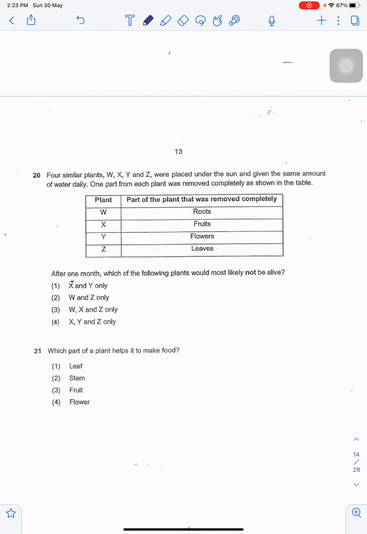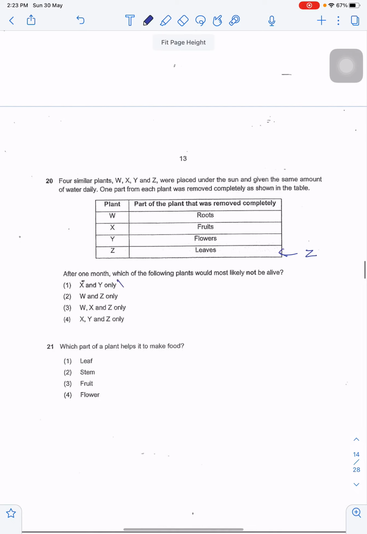4 similar plants, W, X, Y, and Z, were placed under the sun and given the same amount of water daily. One part from each plant was removed completely as shown in the table. After 1 month, which of the following plants would most likely not be alive? We know when leaves are taken away from the plant, they are unable to make food, so they will die. So Z is definitely one of the answers. So this option 1 is wrong.